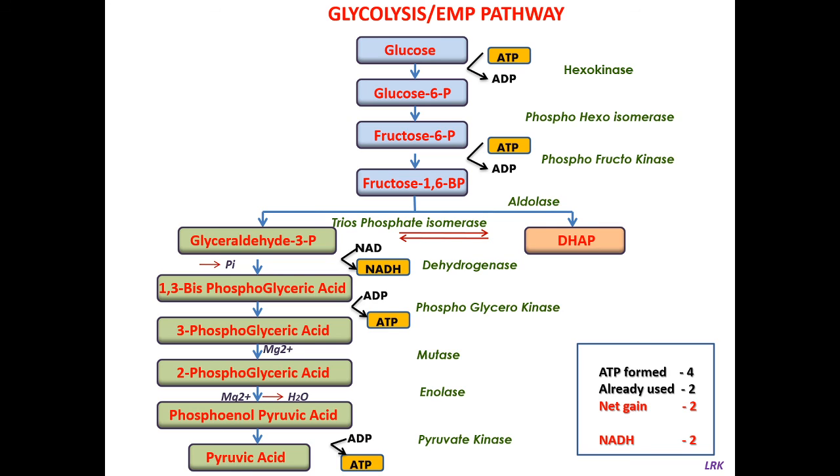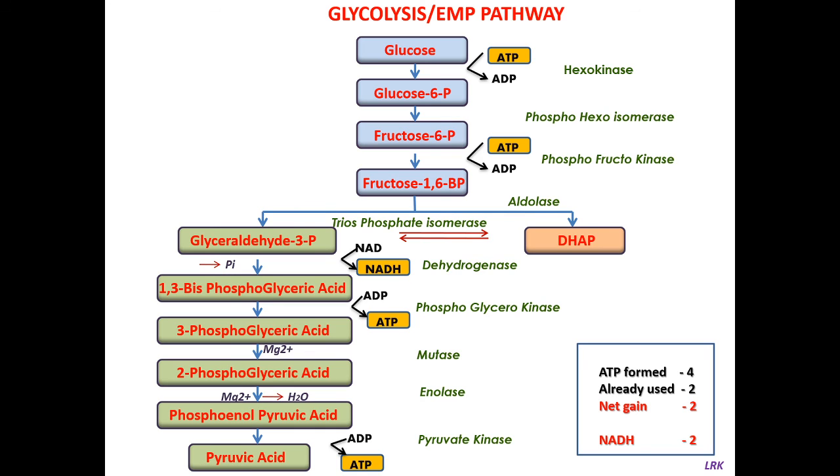So this is the first energy yielding reaction of glycolysis, where glyceraldehyde 3-phosphate is oxidized to 1,3-bisphosphoglyceric acid by the action of glyceraldehyde phosphate dehydrogenase, or simply we can write it as dehydrogenase. This reaction involves the incorporation of inorganic phosphate and oxidation of aldehyde to acid. Okay. Here the coenzyme is reduced to NADH.